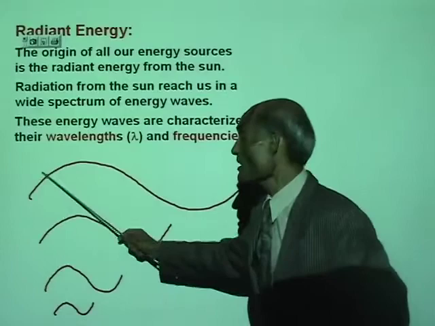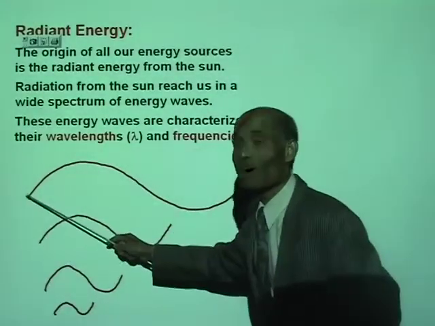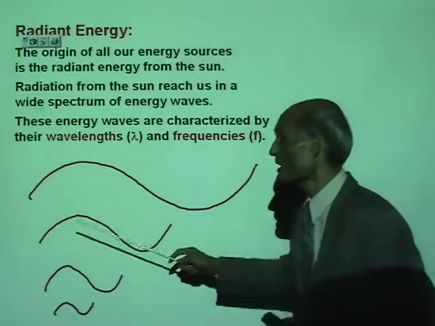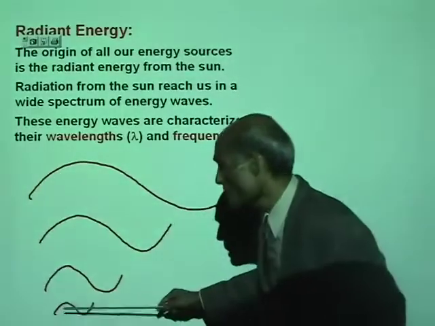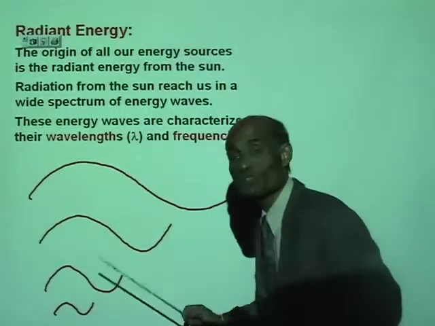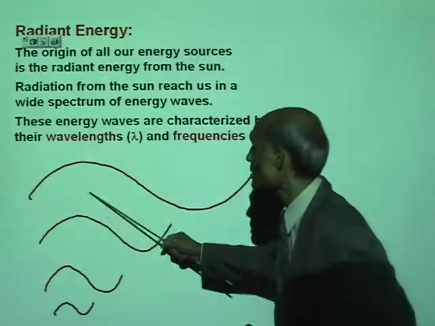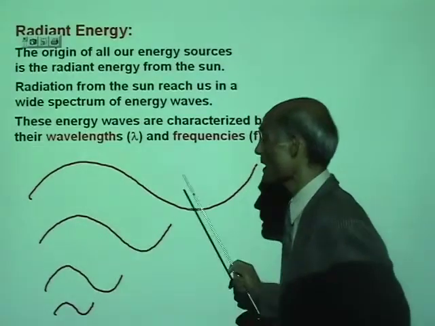Now, some of them are very long, kilometers long. The length of a wave is a crest and a trough together. So this is one full wave of a very long wave. This is one full wave of a short wave. So a wave has a wavelength. You see, this is one full wavelength for that wave.